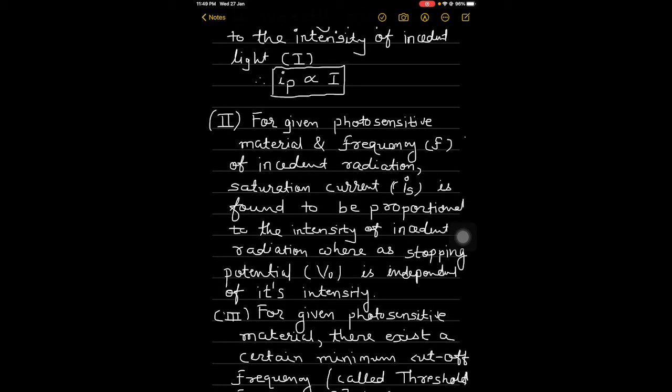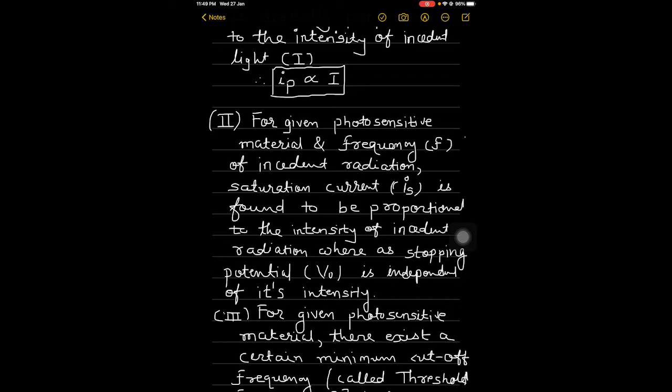The second result is that again, for a given photosensitive material and frequency, f, of incident radiation, the saturation current IS is found to be proportional to the intensity of incident radiation, whereas the stopping potential V0 is independent of its intensity.